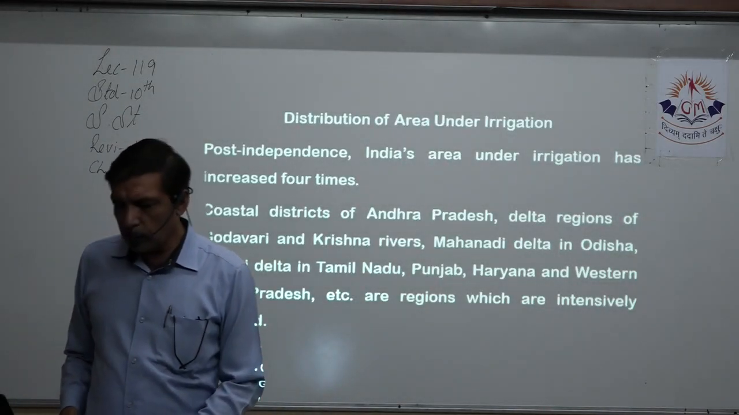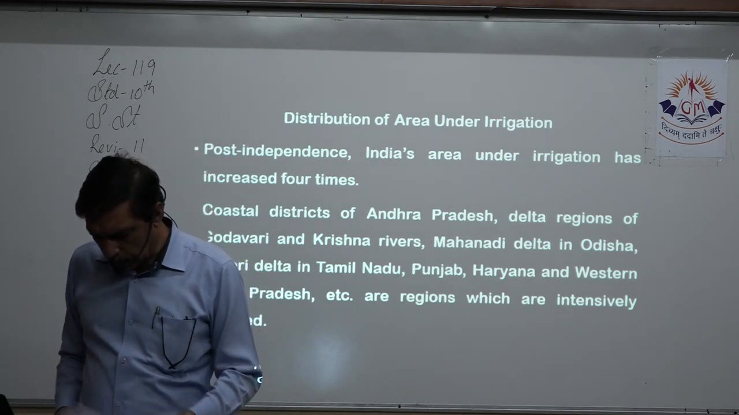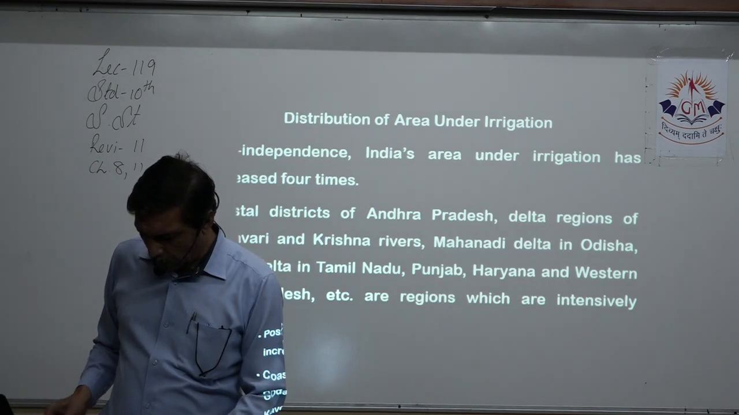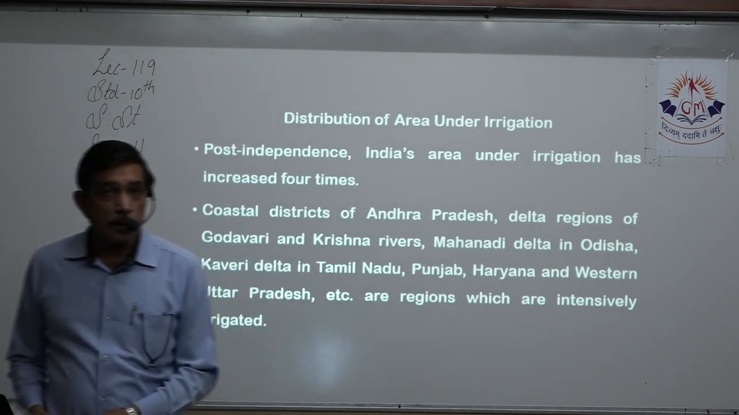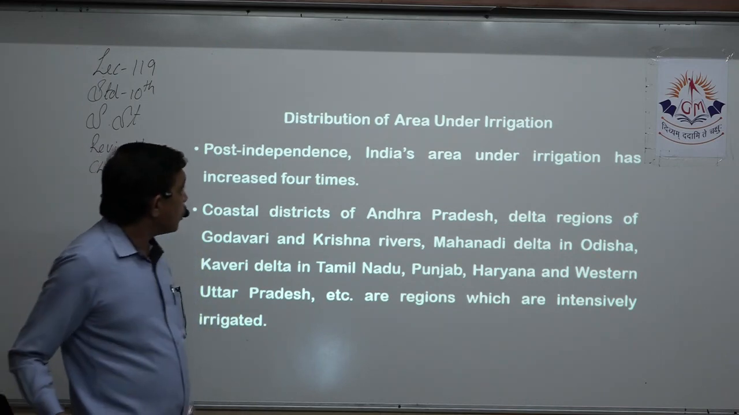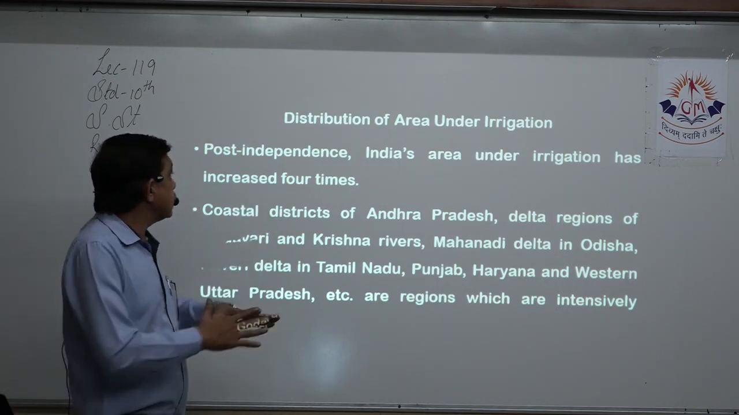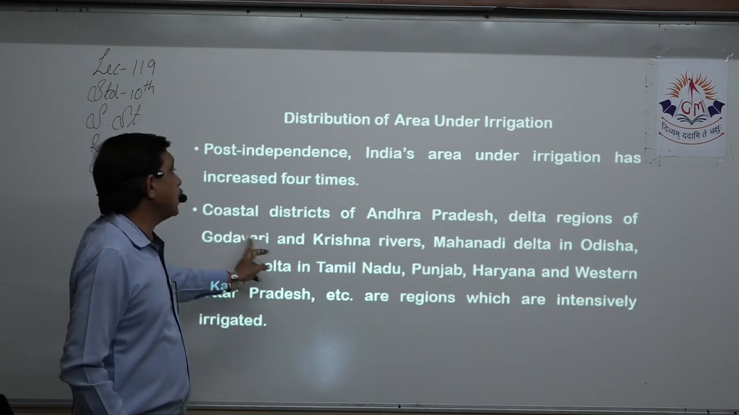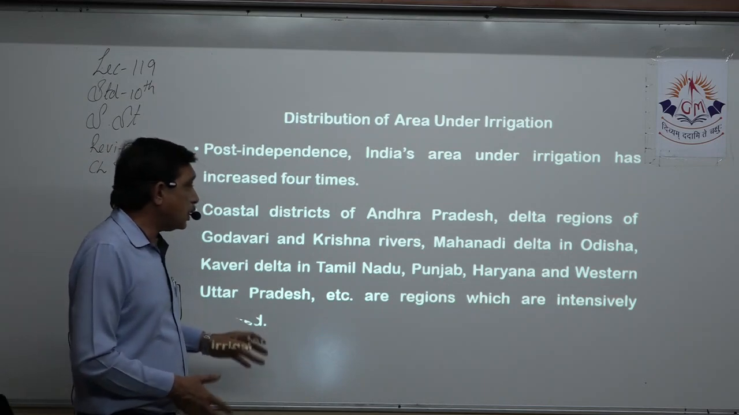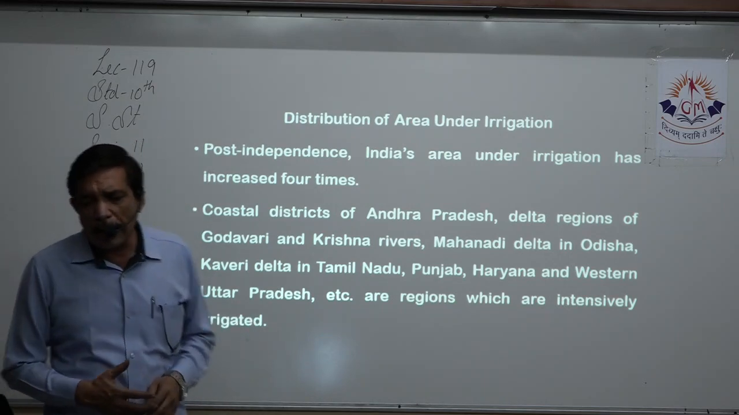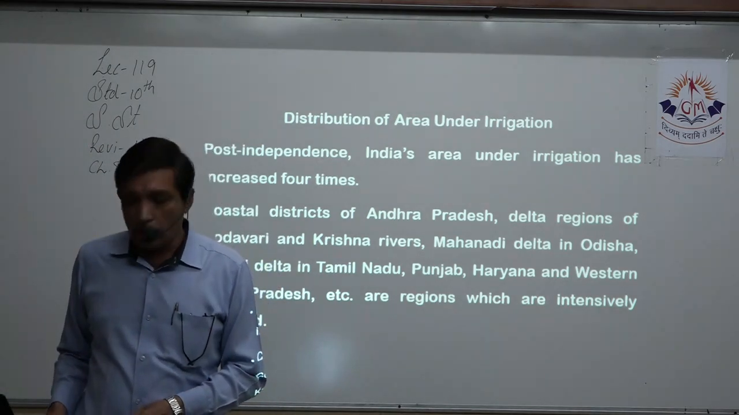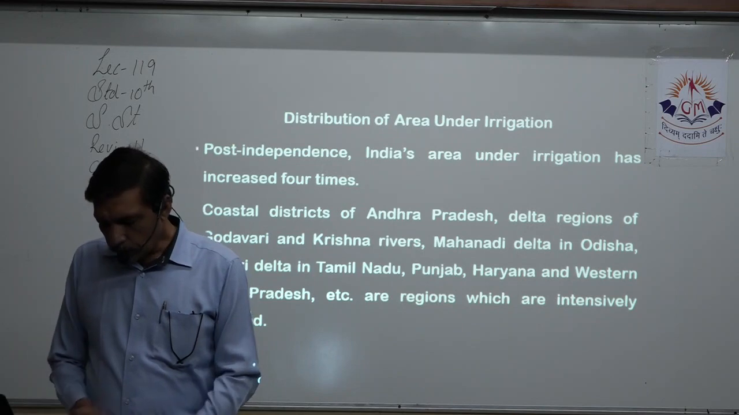Now, distribution of area under irrigation. Possibility of this question being asked is quite less, because lots of calculation is over here, but then also you should go through it, prepare the question, right? Post independence, area under irrigation has increased 4 times. Coastal areas, districts of Andhra Pradesh, Delta region, Godavari, Krishna, Mahanadi, all these areas, lots of places, Tamil Nadu, they are intensely under irrigation, because all the areas do not receive equal amount of rainfall.